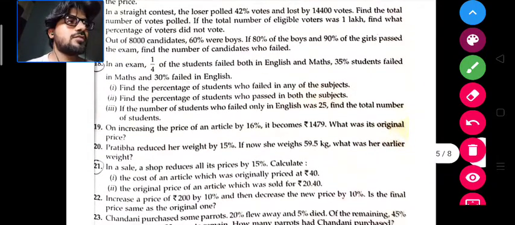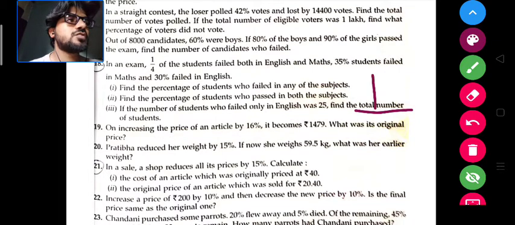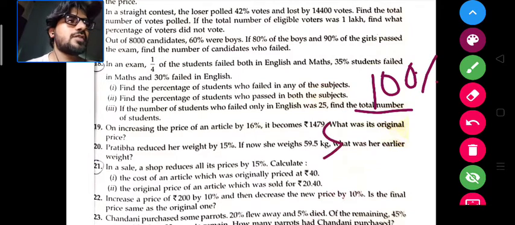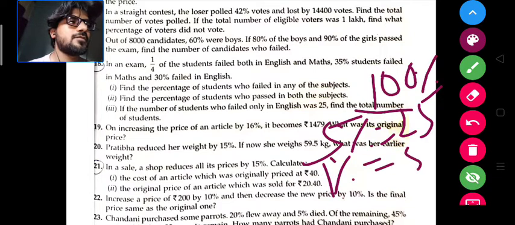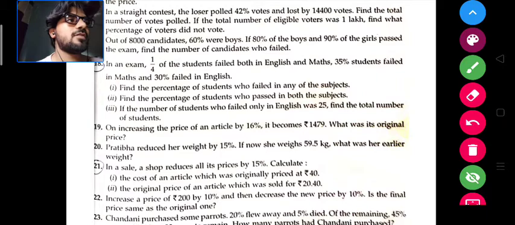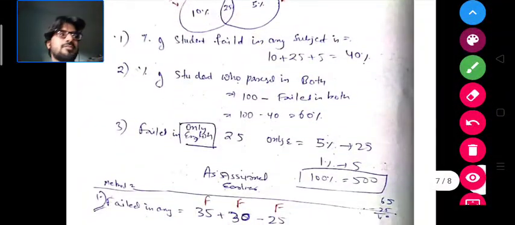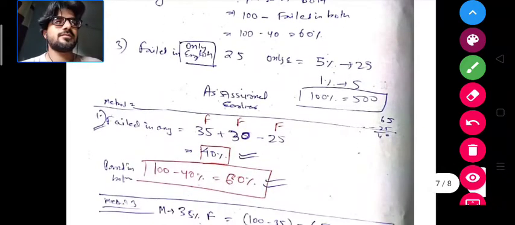So you have to calculate the value of the total number of students. Total number of students means 100%. So if the value of 5% is 25, then 1% will be 5, so 100% will be 500. So the total number of students came out to be 500. You see, yes, it's 500. So the total number of students is 500.